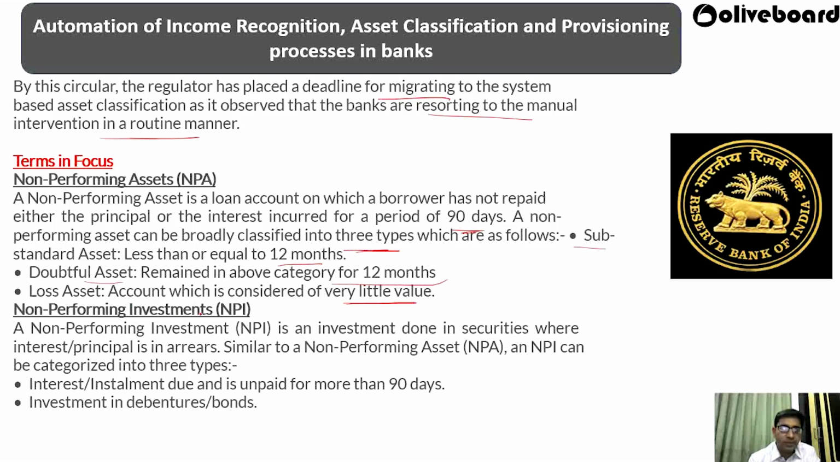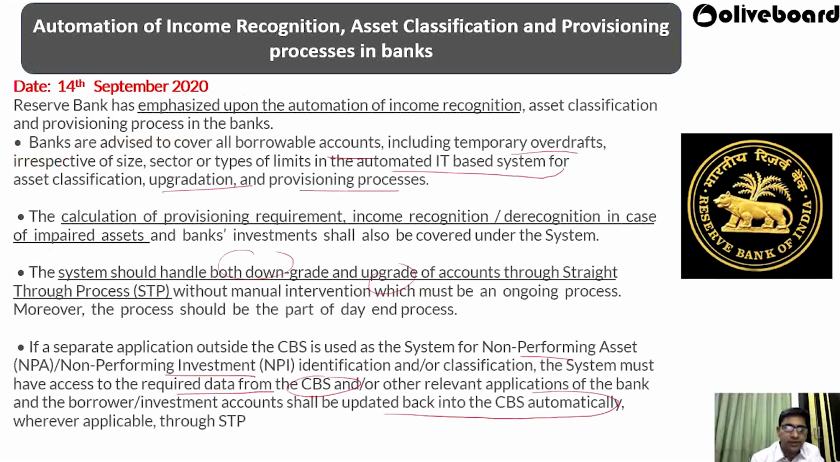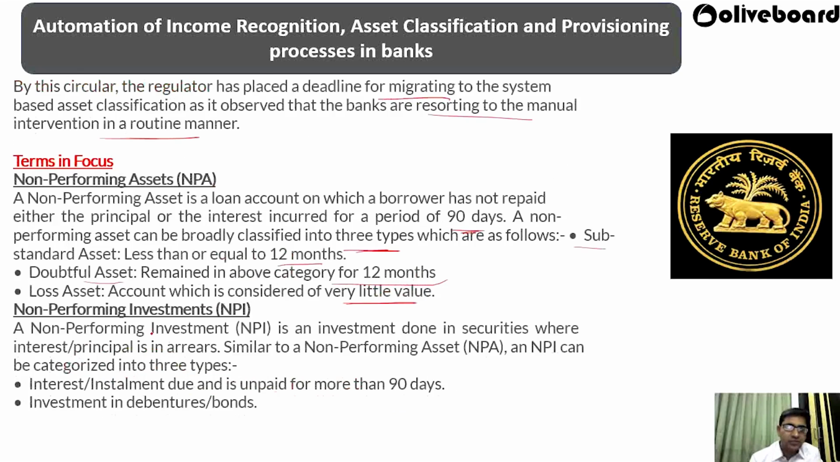Then what is non-performing investment? A non-performing investment is an investment done in a security where interest or principal is in arrears. Similar to a non-performing asset, NPI can be categorized into three categories: interest installment due is unpaid for more than 90 days, and investment in the debentures and the bonds.